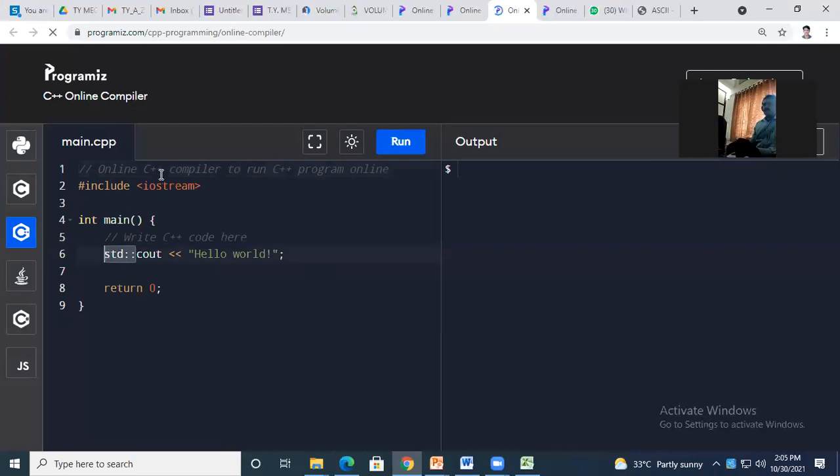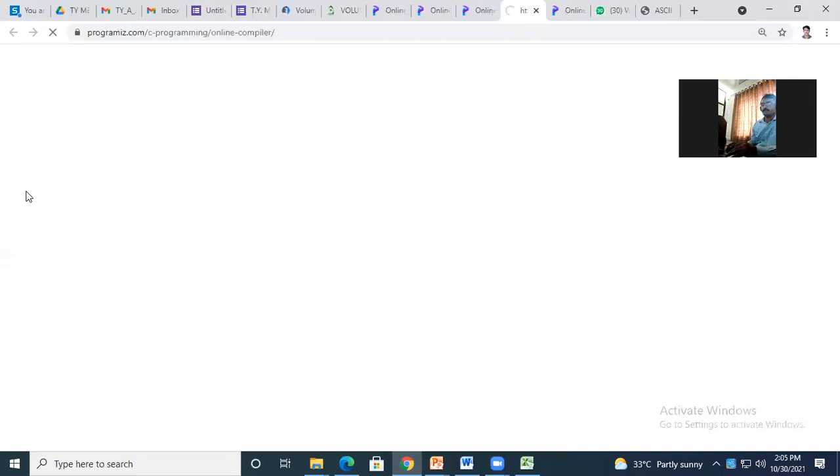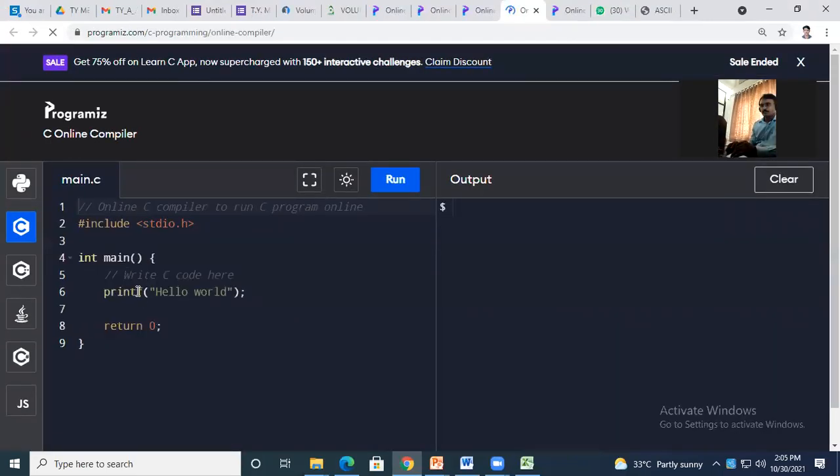Now check here. Do you know what is the definition of cout? Cout या फंक्शन ची डेफिनेशन तुम्हाला माहिती आहे का? No, sir, we only gone through C. Yes. But instead of, okay, I will write it, I will go to C. Now, do you know the definition of here printf? Definition म्हणजे की त्या फंक्शनने काय करायला पाहिजे, त्याची बॉडी. Do you know about this? Yes, sir, yes. And where it is? Do you find the body of printf statement here?